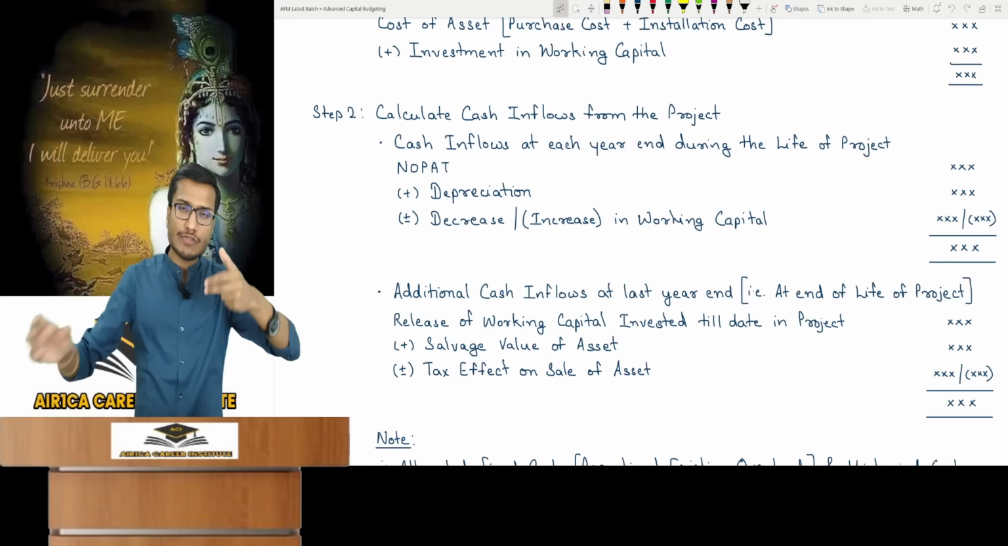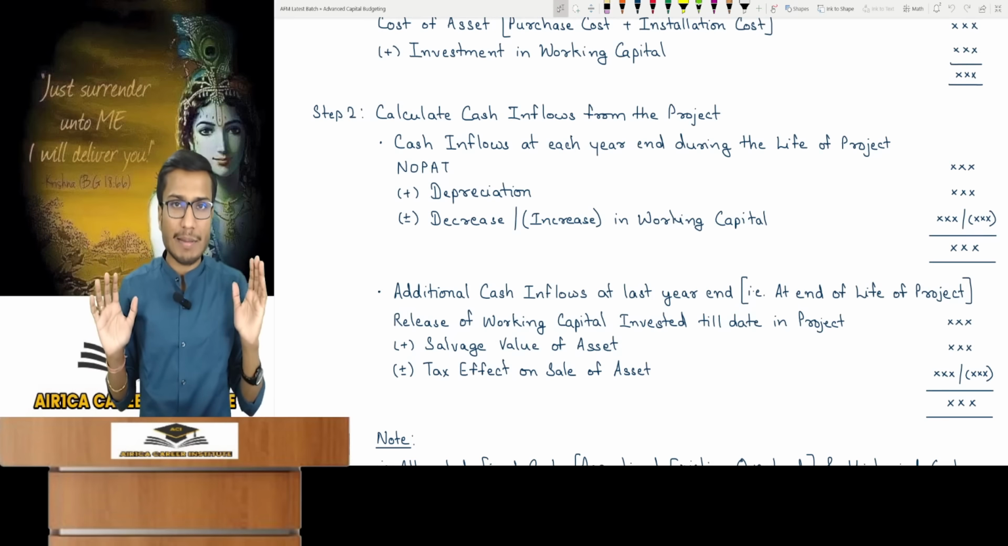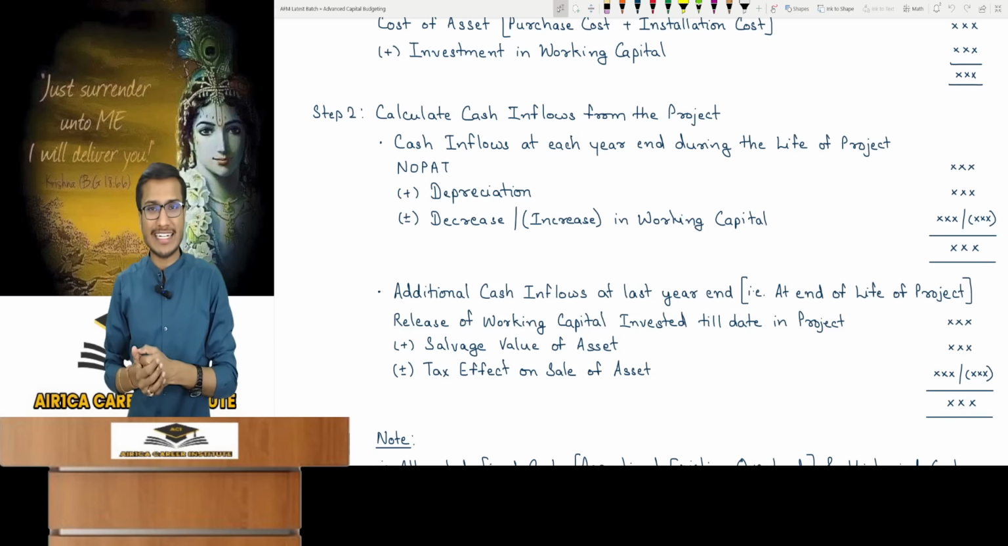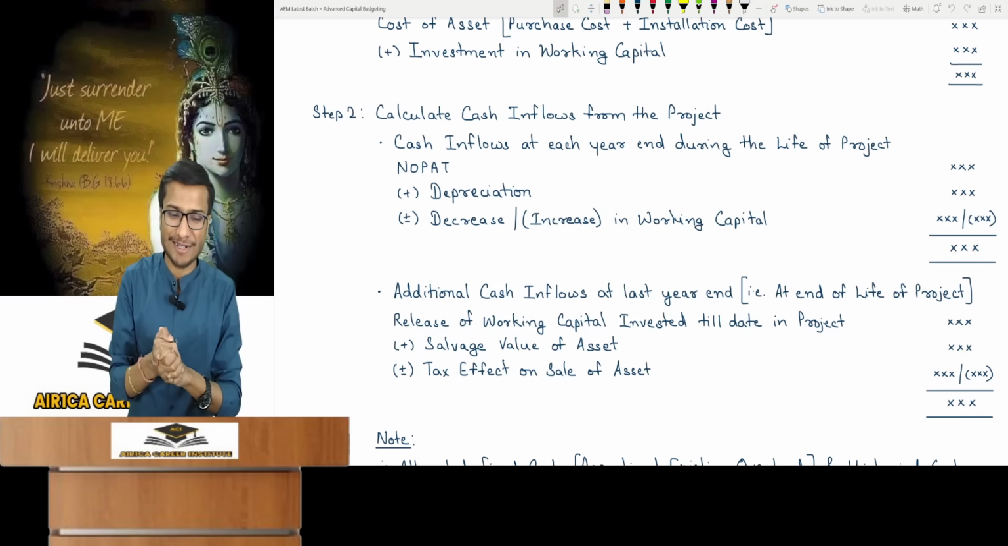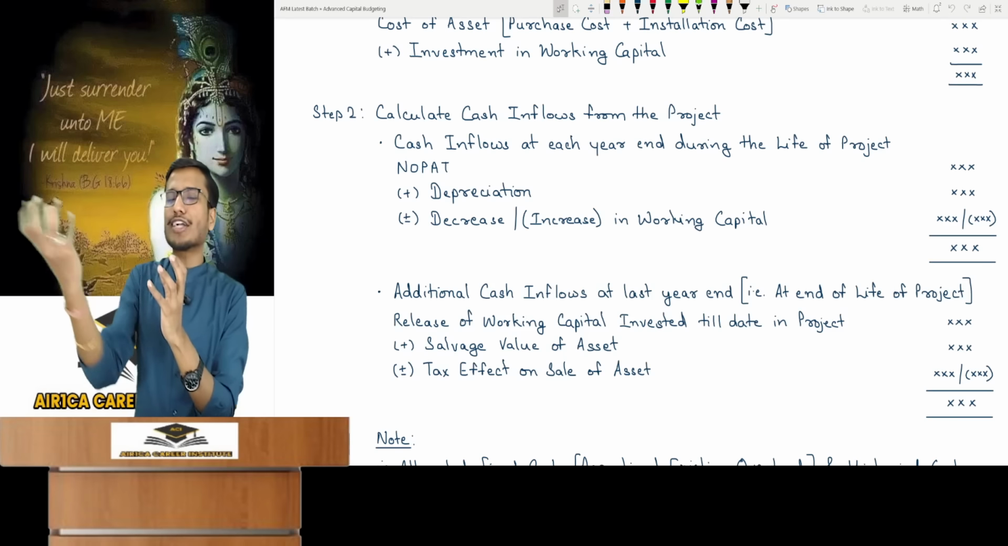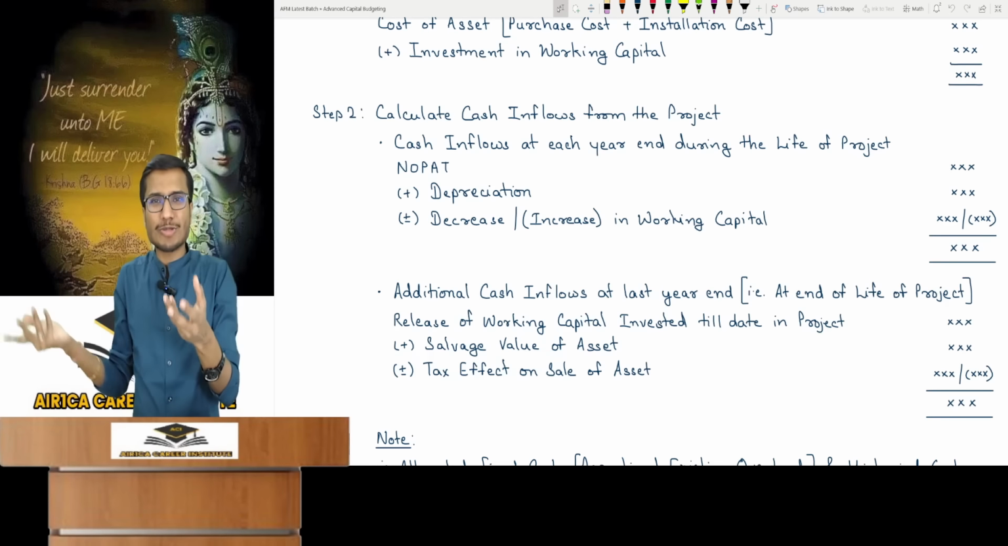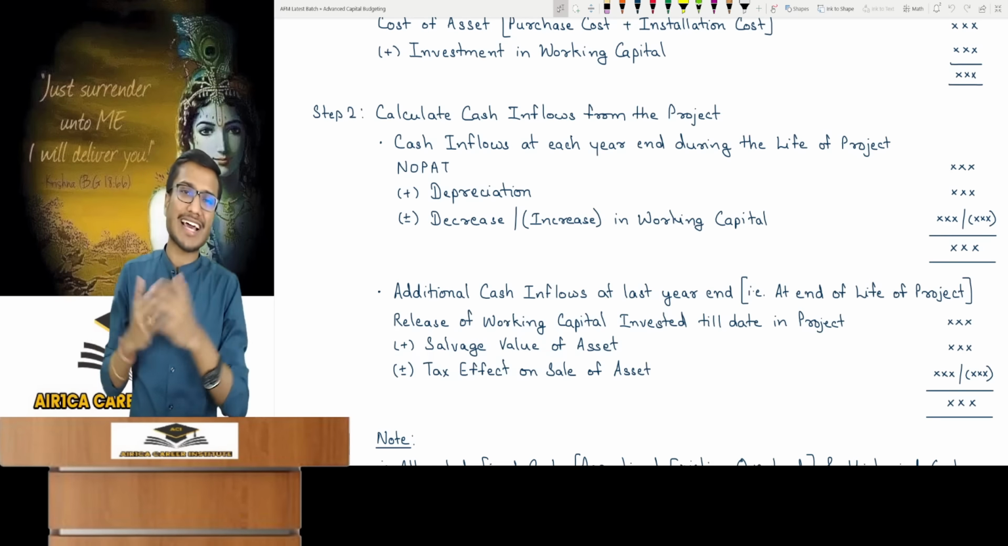So you will get them during the life of the project. We assume that cash flows occur at the end of each year. Many overthink and doubts arise, which I covered extensively in the regular batch. I'll briefly explain it. Cash flow is not like you'll get 30,000 at the year end every year. But sales happen every day, so cash flow should come every day. Absolutely, that's how it is.